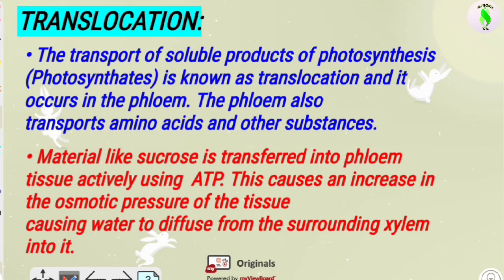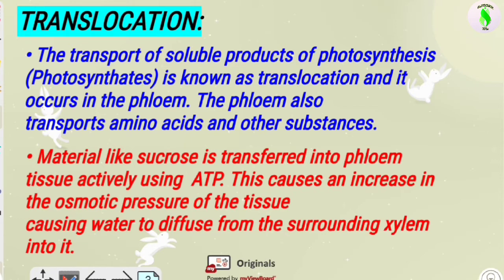The transport of soluble products of photosynthesis is known as translocation, and it occurs in the phloem. The phloem also transports amino acids and other substances. It doesn't mean that phloem transports only sucrose, it also transports amino acids and other substances.